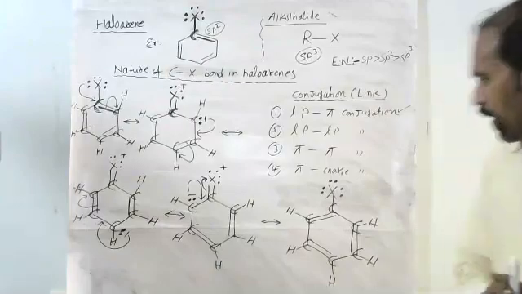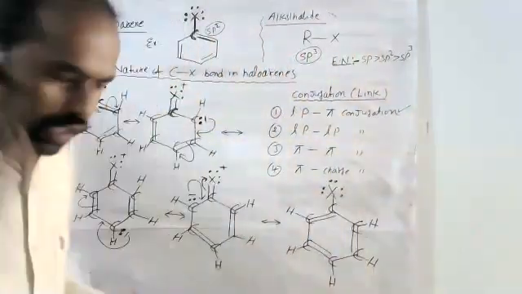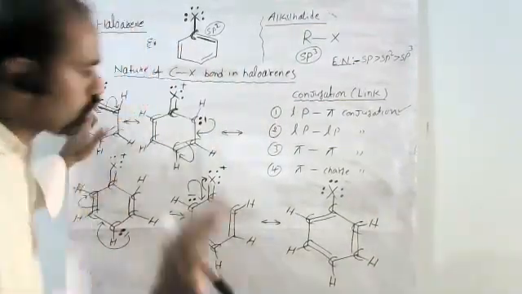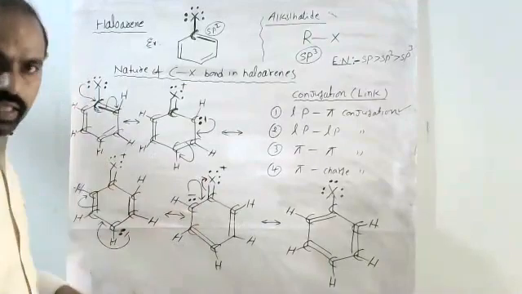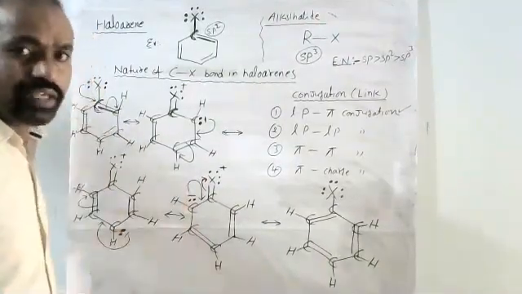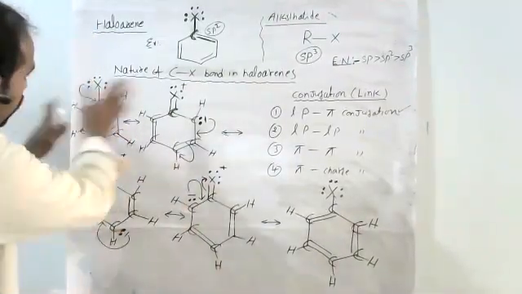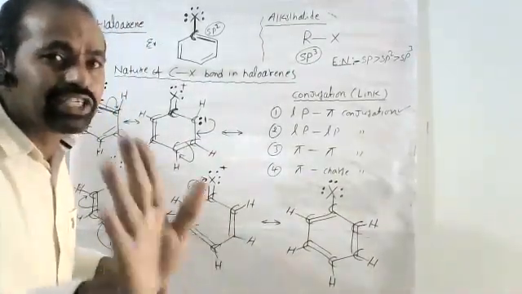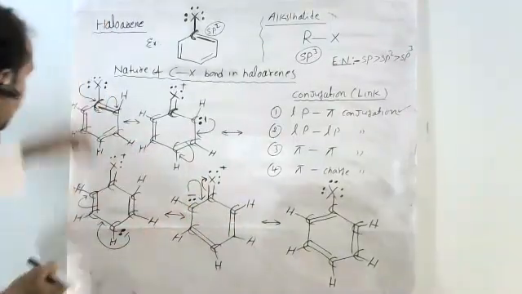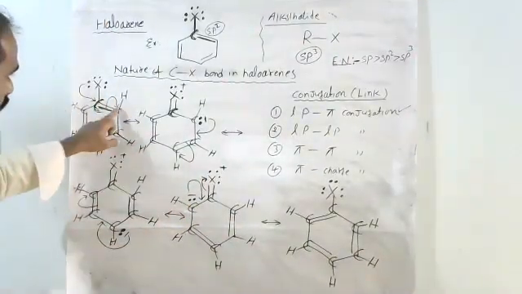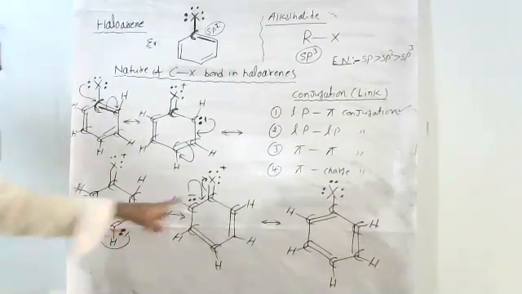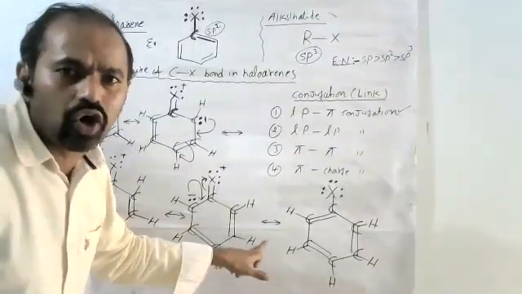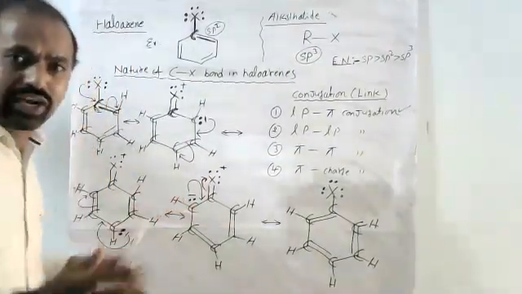Yes, sir. Okay. Now say, if any haloarene is in conjugation, the delocalization of pi electrons takes place. This is the delocalization of pi electrons or lone pair electrons. Whatever the delocalization of electrons takes place, the electrons move from here towards ortho, ortho to para, para to ortho again as it is. All these structures are called resonance structures.